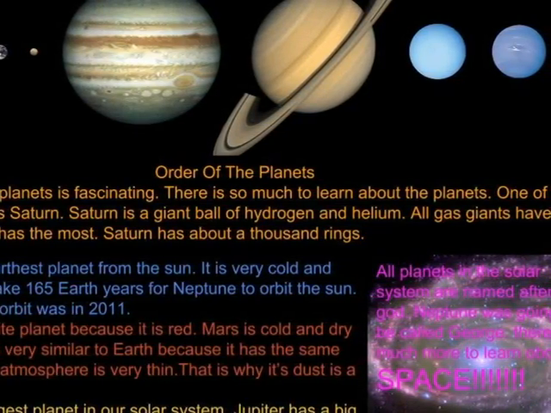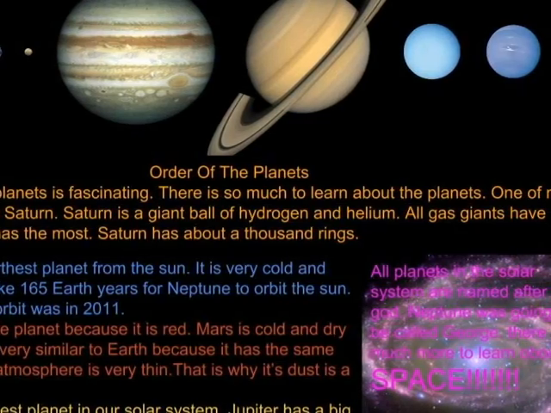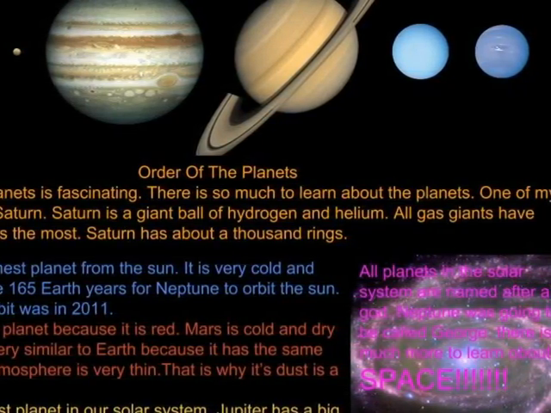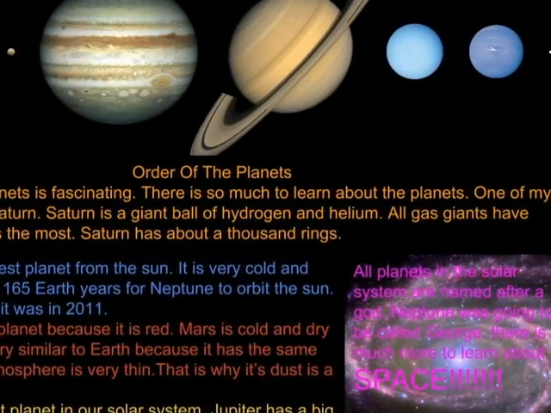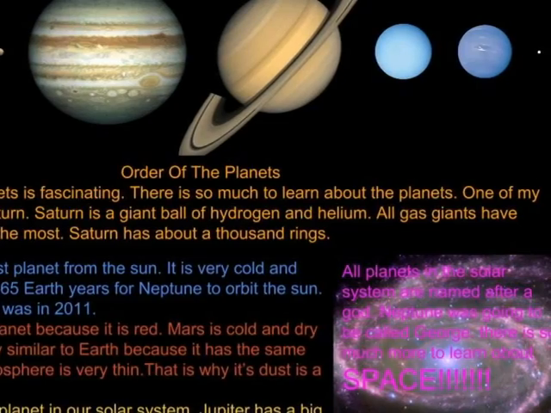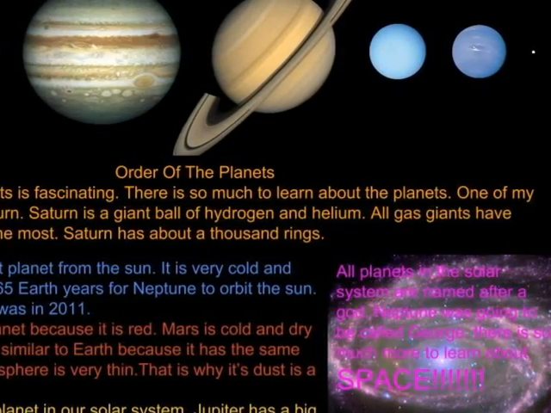Jupiter is the biggest planet in our solar system. Jupiter has a big red spot as big as 3 Earths. All the planets in our solar system are named after a god. Neptune was actually going to be called George. There is so much to learn about space.